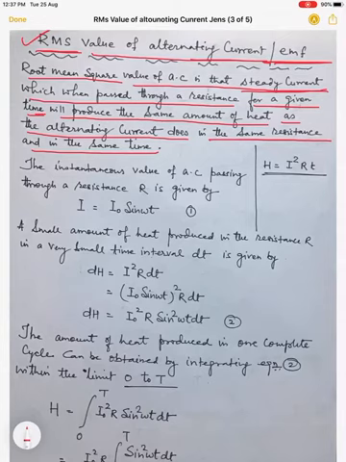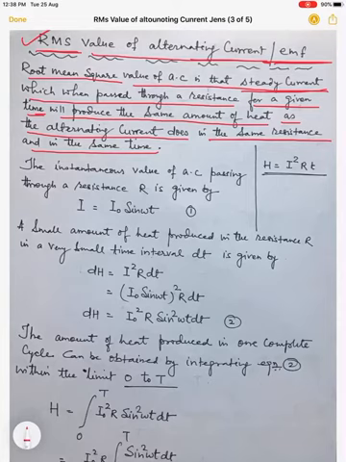So the concept is, if a DC is used to produce heat, and if an AC is used to produce heat for the same resistance, for the same time, and if the heats produced are same, then the alternating current and the direct current are equivalent. So that value of DC is called the virtual value of that AC and is known as RMS value.